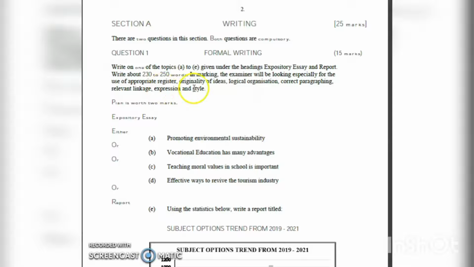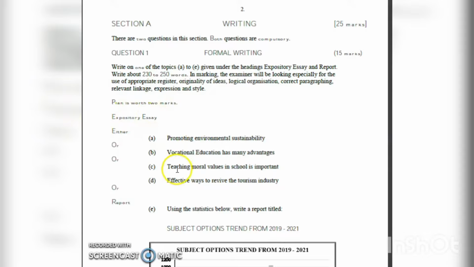Then your expression and style. Since this is formal writing, your style or your tone must always be formal. The plan is worth 2 marks. Someone wrote a comment about how 2 marks is sometimes for the plan. Some of you don't know how to make a plan, so that's what we're going to do today.